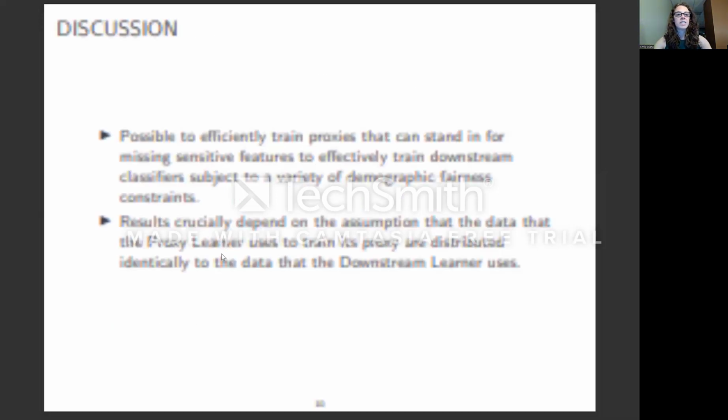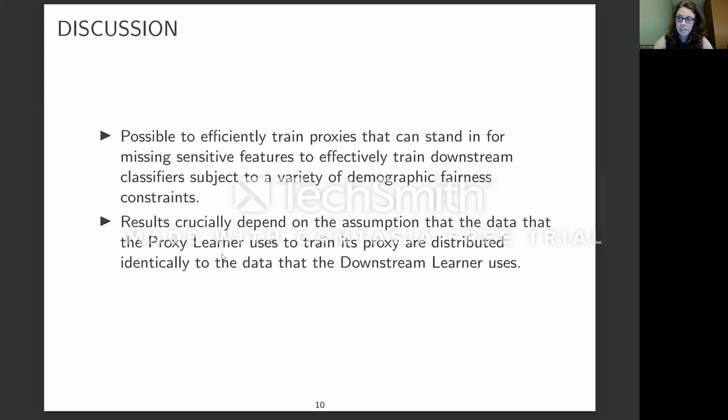From this, we see that it's possible to efficiently train proxies that can stand in for missing sensitive features to effectively train downstream classifiers subject to a variety of demographic fairness constraints. I just want to note that these results crucially depend on the assumption that the data the proxy learner uses is distributed identically to the data that the downstream learner uses.